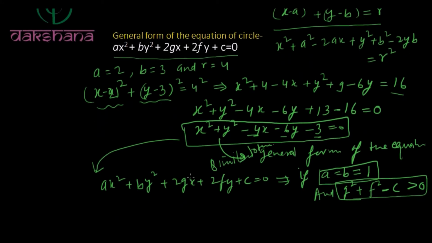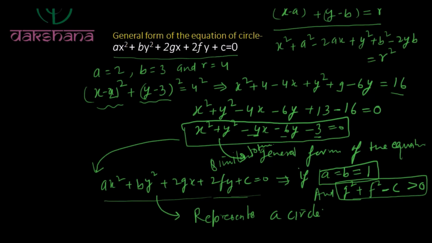So if in this equation a is equal to b and both are equal to 1, and g square plus f square minus c is greater than 0, then this equation represents a circle. So this is the general form of the equation of the circle.